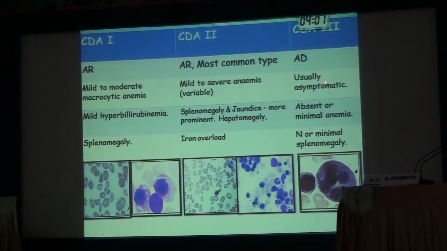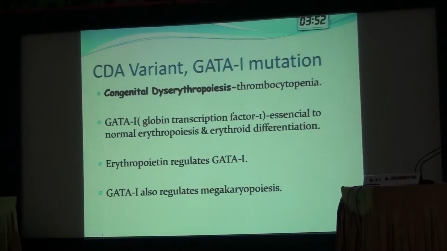In CDA type 3, which is very rare with only a few case reports, we get multinucleated giant erythroid cells like this. There is another entity called CDA variant due to GATA1 mutation, which is a very rare entity, and only case reports are available to date. This is one anemia where we get dyserythropoiesis along with thrombocytopenia. GATA1 is the globin transcription factor 1, which is essential for normal erythropoiesis and erythroid differentiation. So any mutation affecting this gene causes dyserythropoiesis. Erythropoietin regulates GATA1, and GATA1 also regulates megakaryopoiesis. Hence, mutation also affects thrombopoiesis.